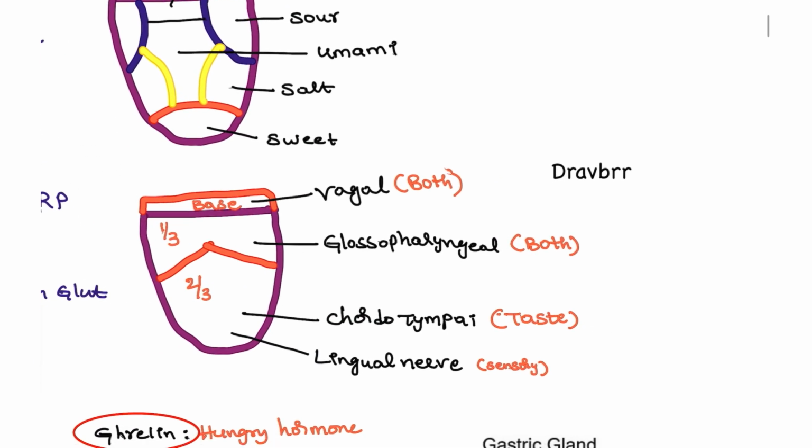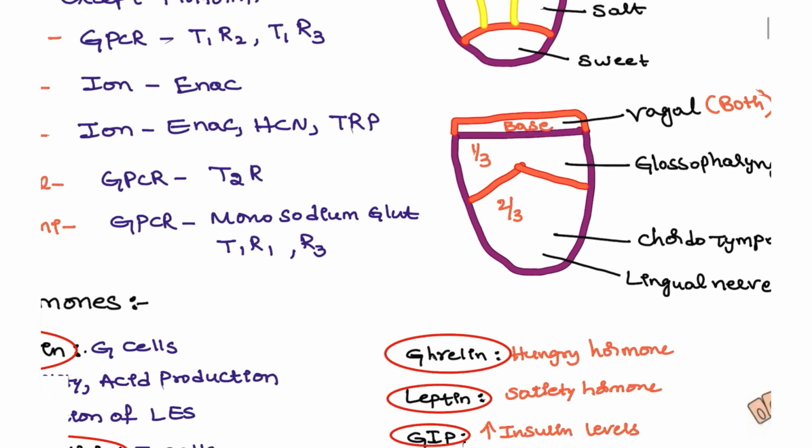Next, coming to the nerve supply, the anterior two thirds is supplied by the chorda tympani for taste and the lingual nerve for sensory. The posterior one third is supplied for both taste and sensation by the glossopharyngeal nerve, and the base is supplied by the vagus for both taste and general sensation.